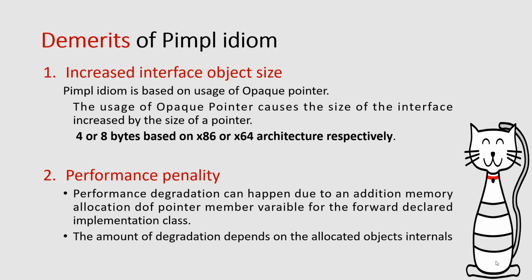Performance penalty. Performance degradation can happen due to an additional memory allocation of the pointer member variable used for the forward declared implementation class. The amount of degradation depends on the allocated object's internals. In most scenarios, these demerits are very insignificant and might be ignored when the merits are considered. It's up to the developer, based on the space or time requirements, whether to use the PIMPL idiom in the program.